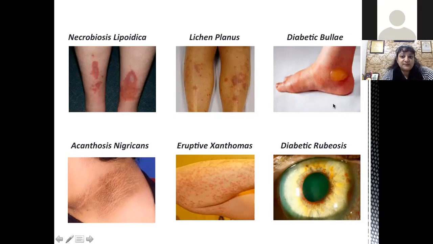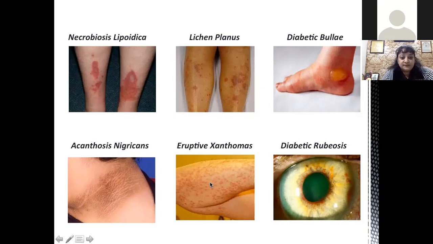Most of the time they resolve by themselves in 2 to 6 weeks. But if it is a big blister, we may have to aspirate it. Most of them do not need treatment, but it is very important to prevent trauma to this blister, otherwise it may rupture and it may get infected. So we have to treat only if infection is there, otherwise we have to protect it from any injury.